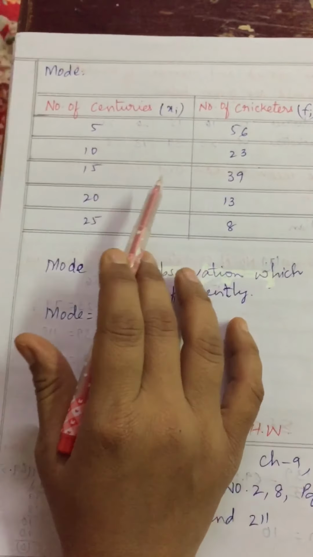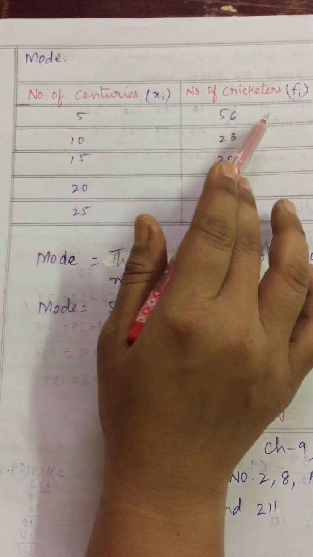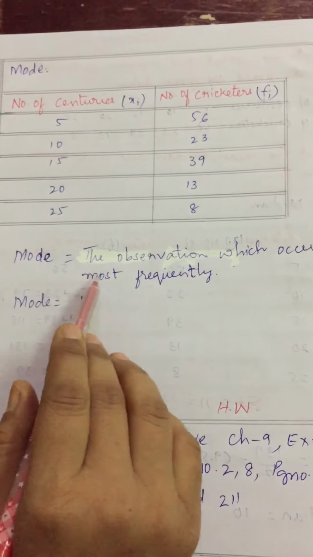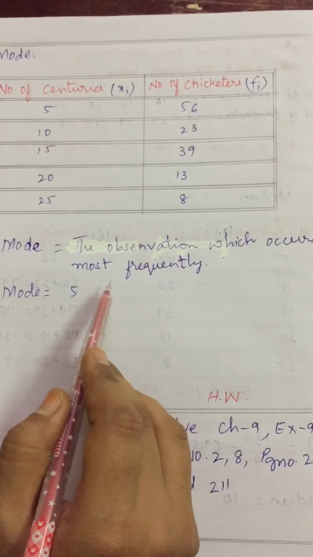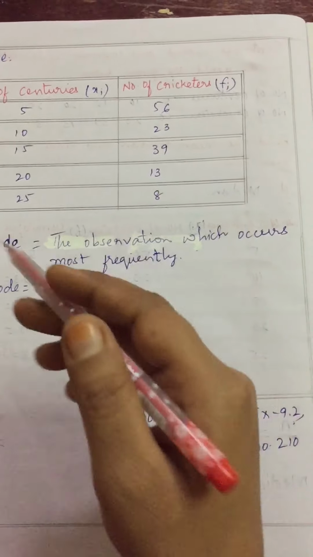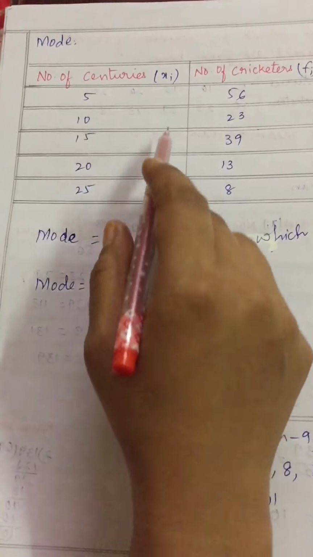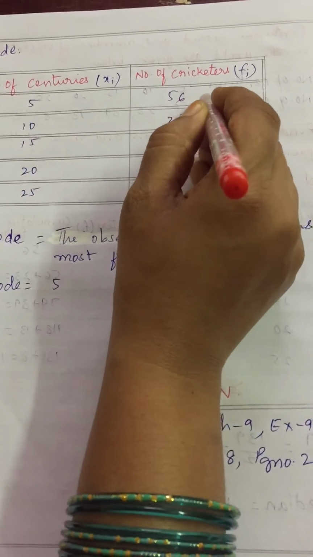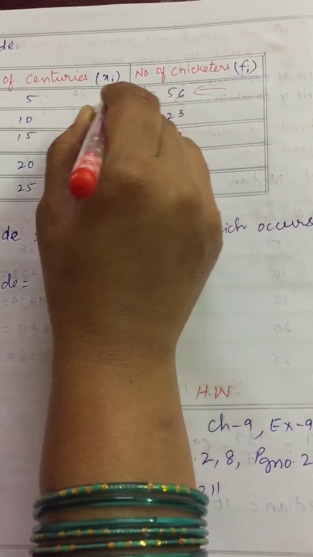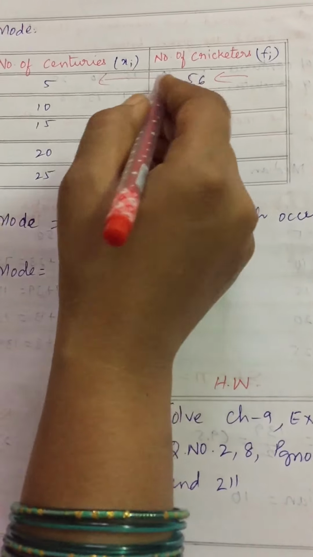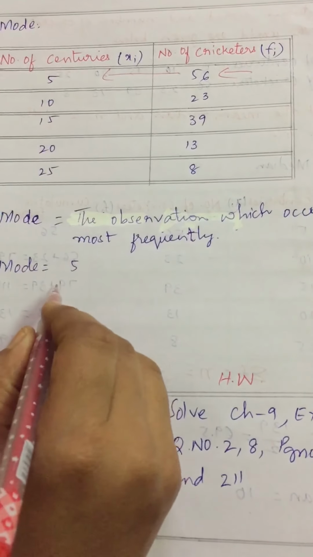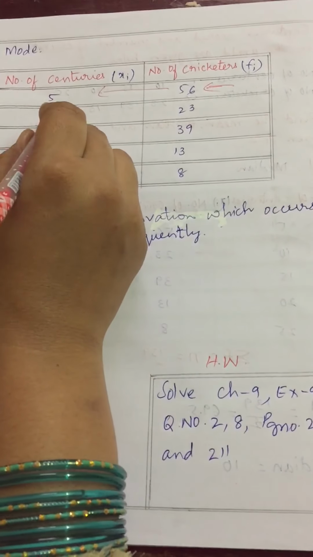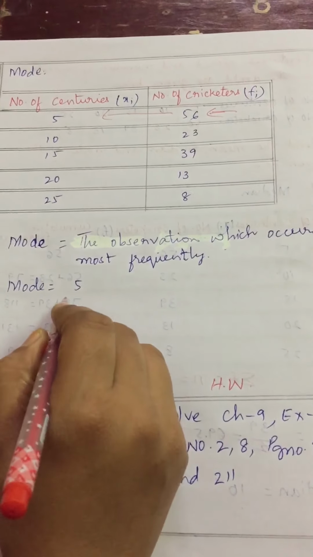For mode, no need to prepare anything. Whatever he has given, xi and fi, number of centuries and number of cricketers, we need to write. For mode, what is mode, children? The observation which occurs most frequently, again and again, the number which is repeated. So in that frequency column, you see what is the highest frequency here? 56. So mode will be this xi. What is xi here? 5. Which frequency is highest, beside that which value is there in xi, that is the mode. Clear, children?